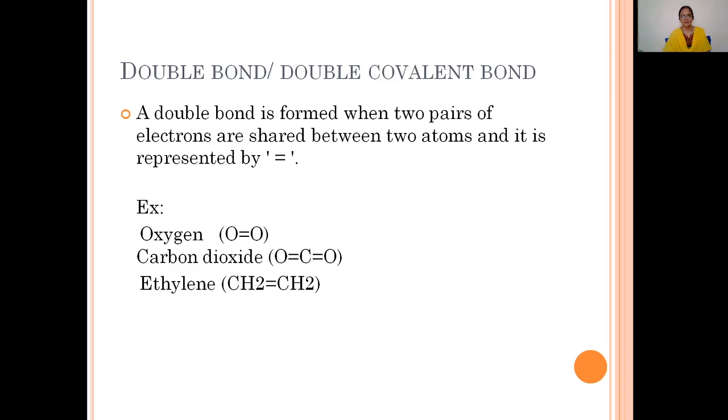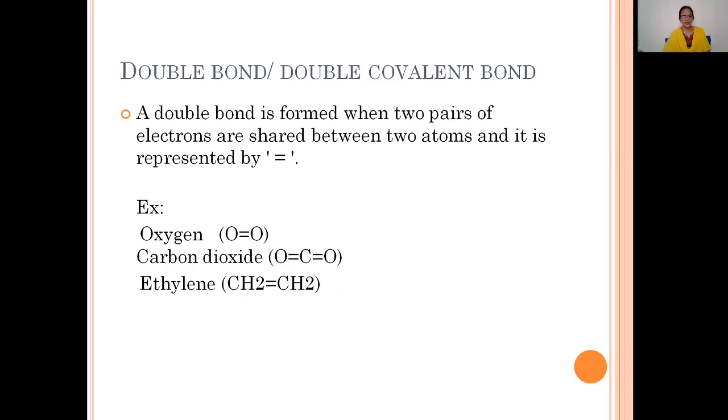So, a double bond is formed due to the equal contribution and mutual sharing of two electron pairs. When two electron pairs are shared between the two atoms, a double covalent bond is formed, represented by a double dash in between the two atoms. Now let's consider a few examples.